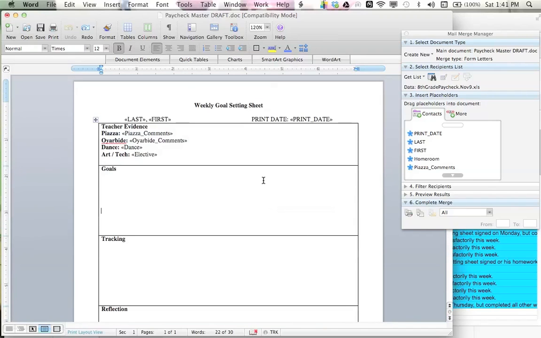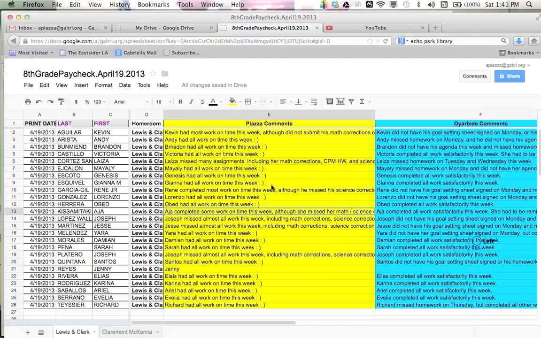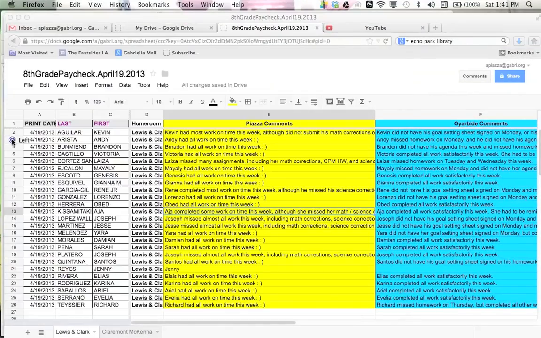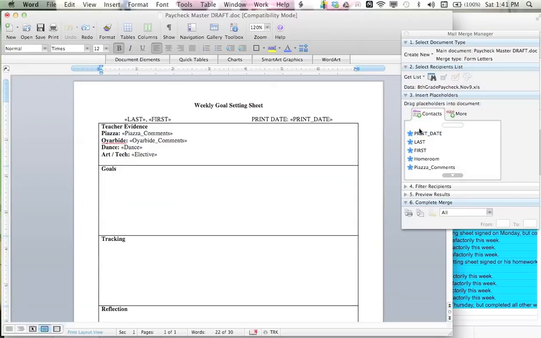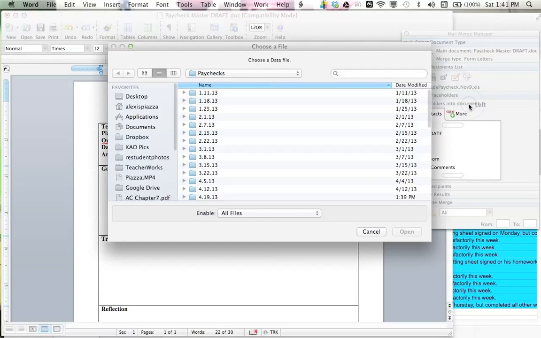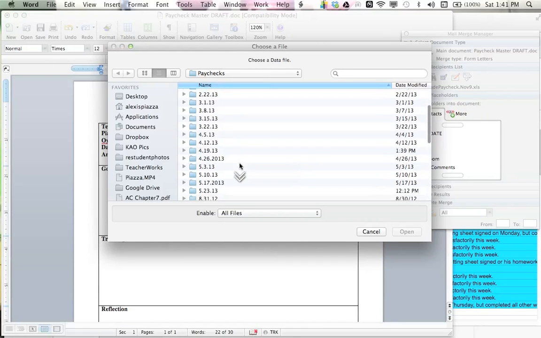So the goal is to be able to merge all this stuff in this Google Doc into this Word document. So in order to do that, first I need to open a data source. So I go to Get List, Open Data Source, and I'm going to try to find the spreadsheet that I saved as an XLS. This was April 19th.